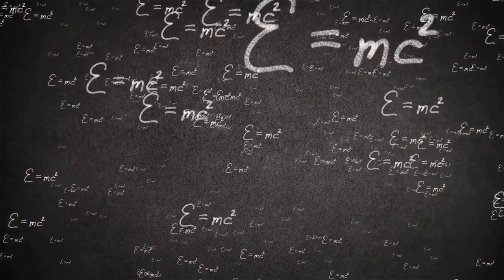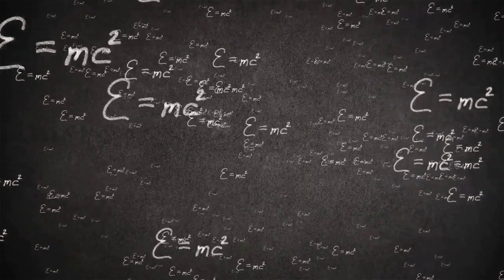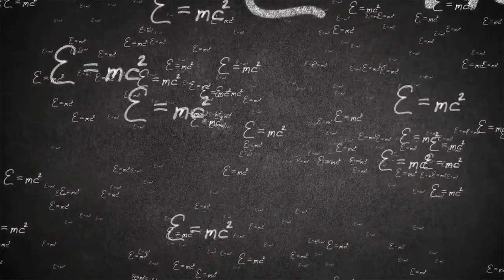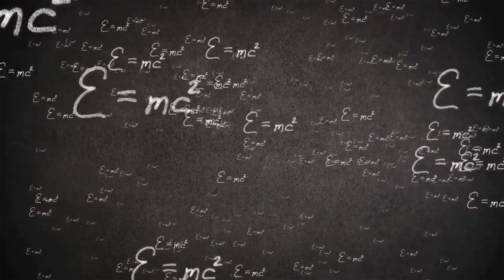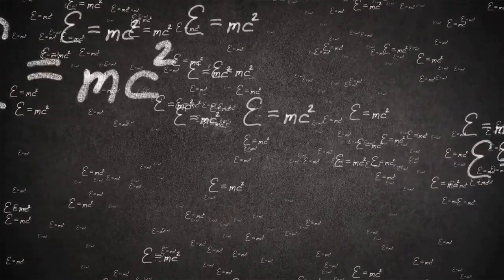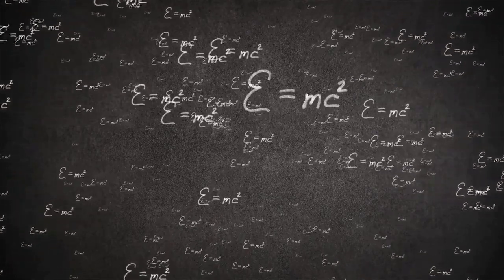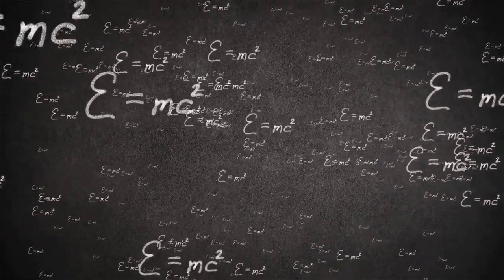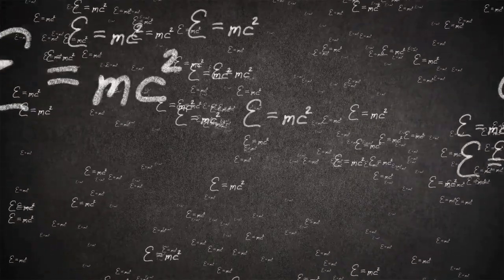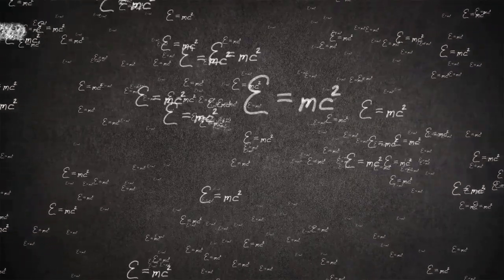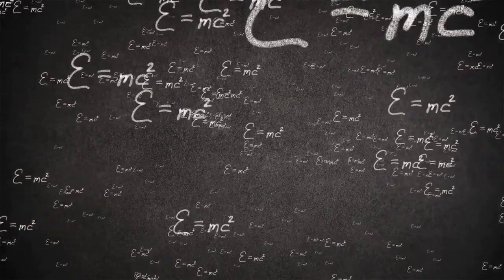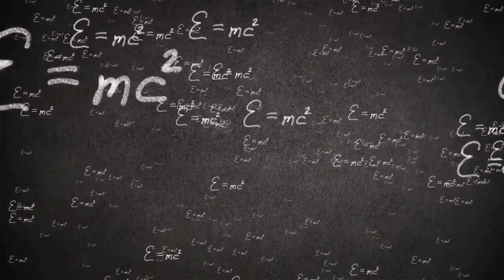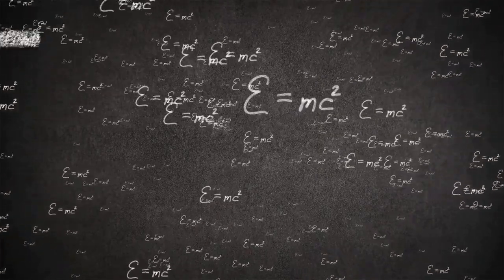It has completely transformed our understanding of space and time, and has had important implications for our understanding of the universe. The principle of relativity and the constancy of the speed of light have challenged our intuitions about the nature of reality, but they have also helped us to understand the behavior of matter and energy in extreme conditions. Time dilation and length contraction have been confirmed by numerous experiments and have important implications for our understanding of time and space. The equivalence of mass and energy has led to important advances in nuclear energy, and it has helped us to understand the behavior of matter and energy in extreme conditions.